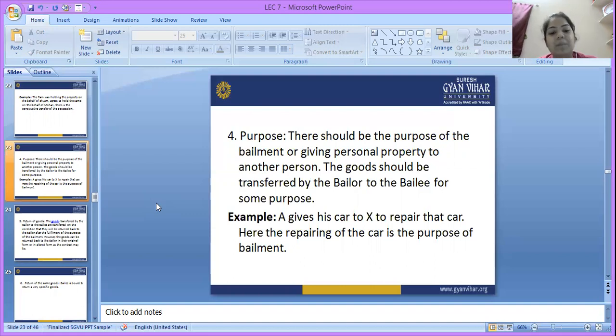Let's take an example. A gives his car to X to repair that car. The repairing of the car is the purpose of bailment. A is giving his car to X for repairing, not for driving, not for selling that car. Whenever the car is repaired, he will return that car.